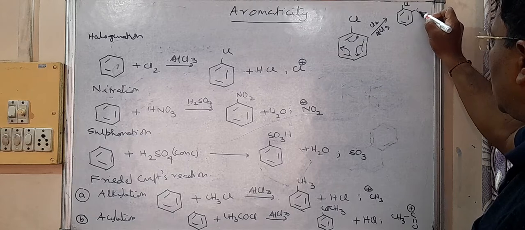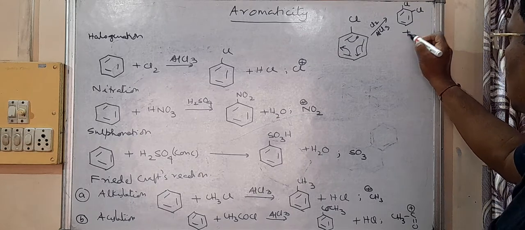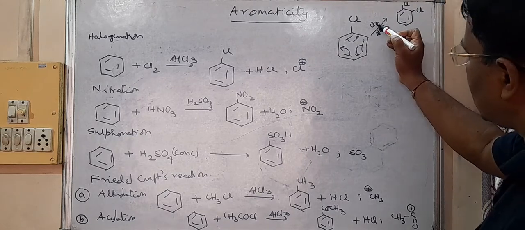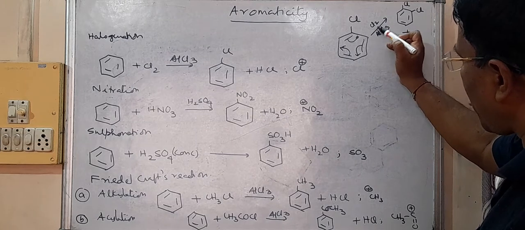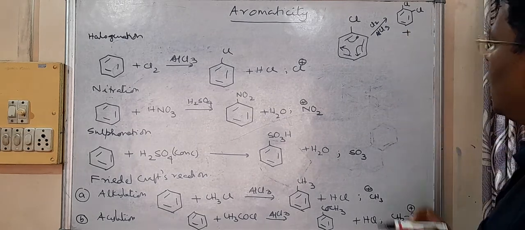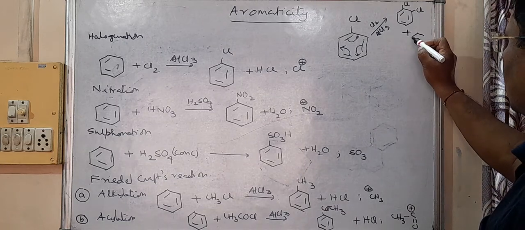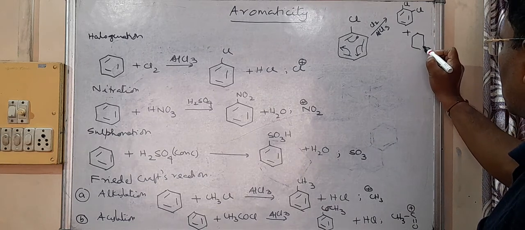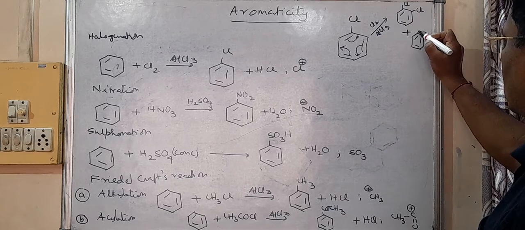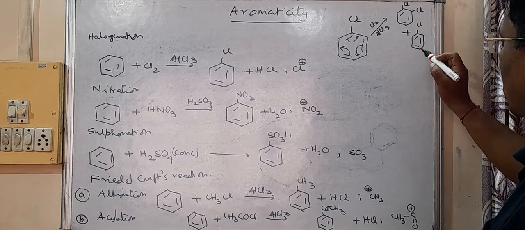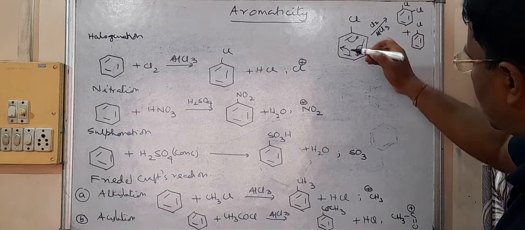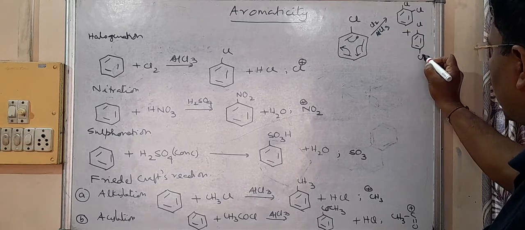One product will be this one. So Cl plus is coming here, and there can be another product also, where that Cl plus is coming here.